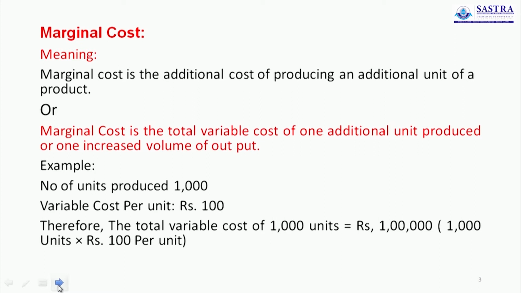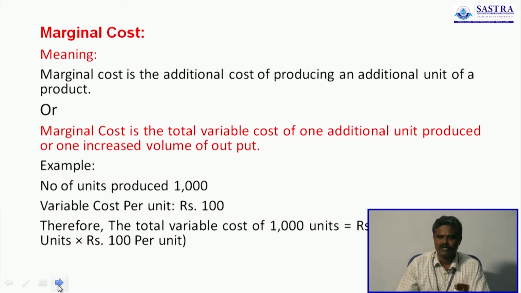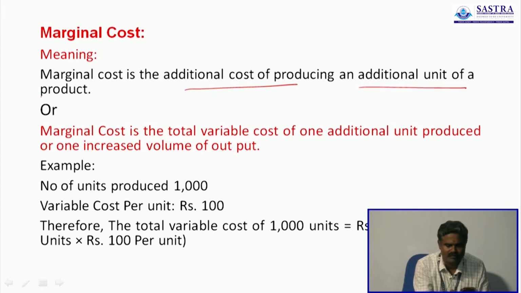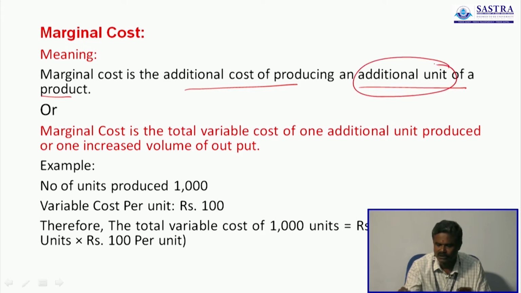Meaning of marginal cost. Marginal cost is the additional cost of producing an additional unit of a product. So suppose we plan to produce one additional unit. How much do we have to spend to produce an additional unit?